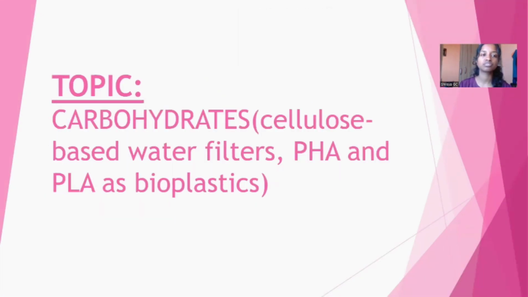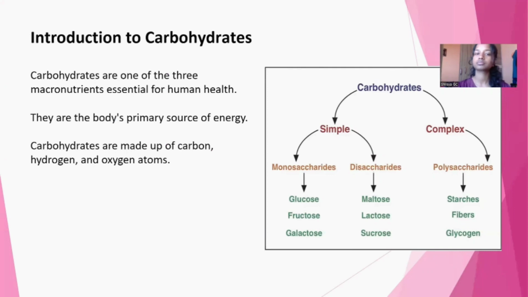Now I'm going to explain about carbohydrates, cellulose-based water filters, PHA and PLA as bioplastics. Firstly, introduction to carbohydrates. Carbohydrates are one of the three macronutrients essential for human health. They are the body's primary source of energy. Carbohydrates are made up of carbon, hydrogen, and oxygen atoms.